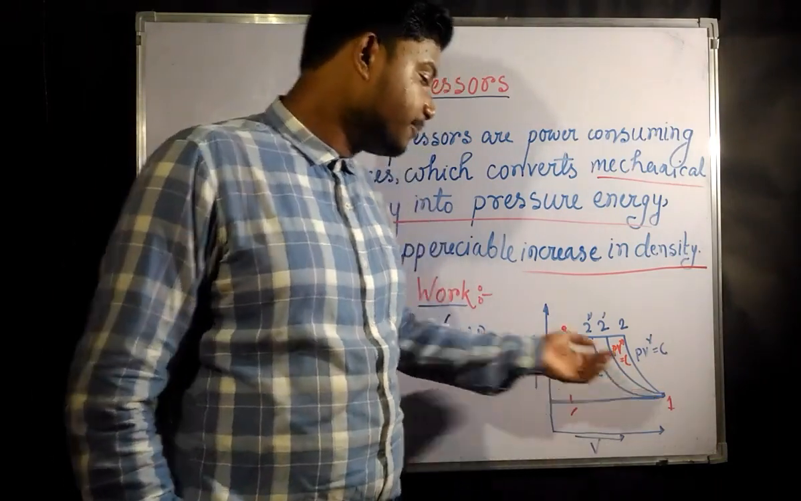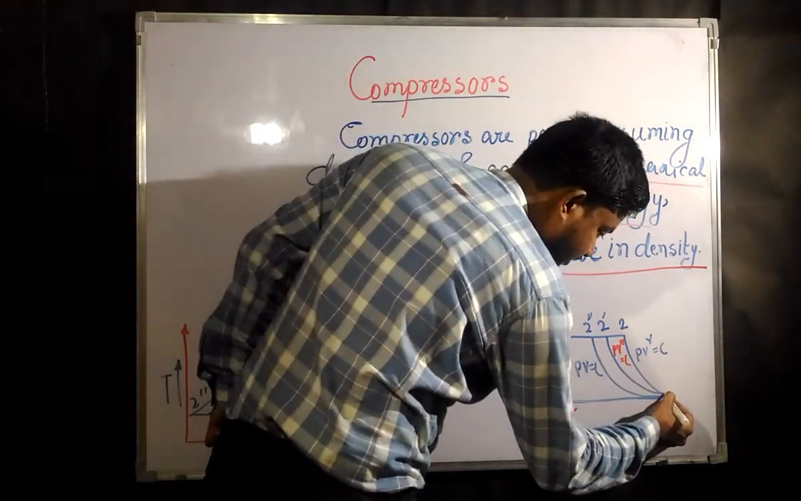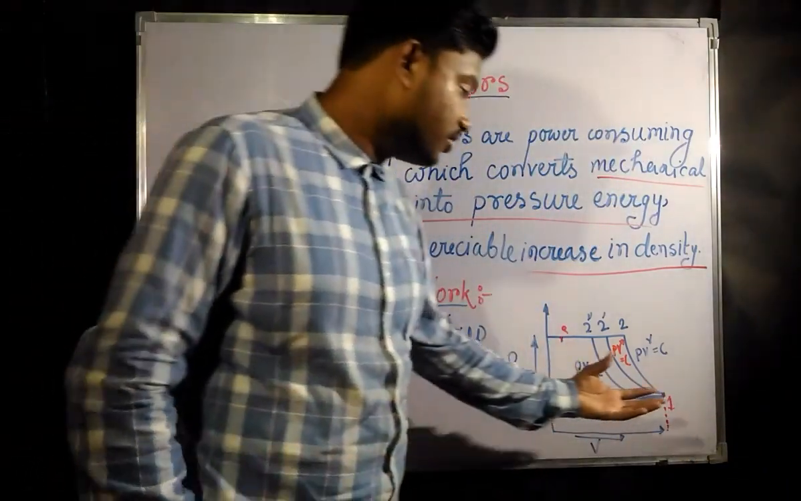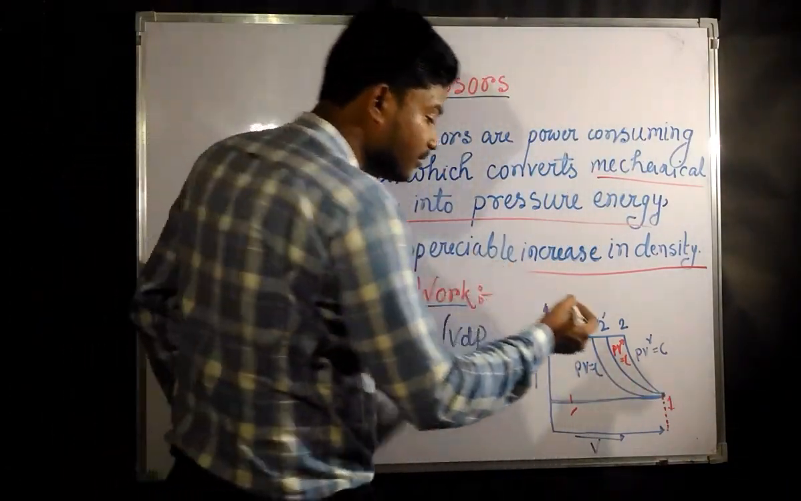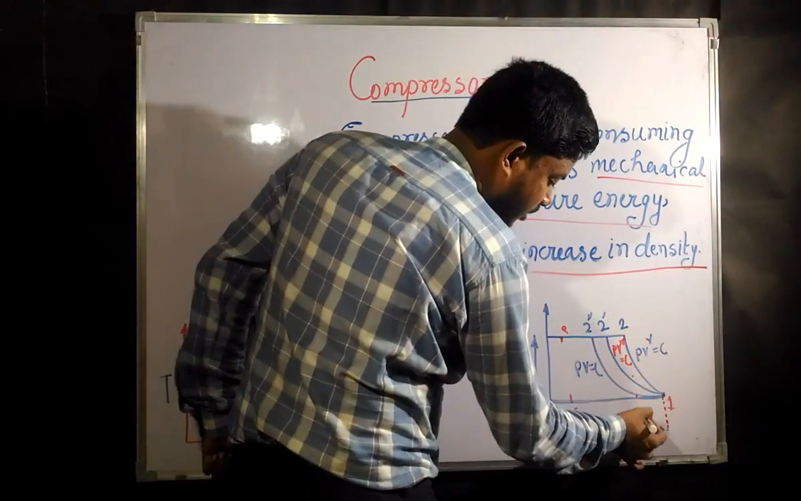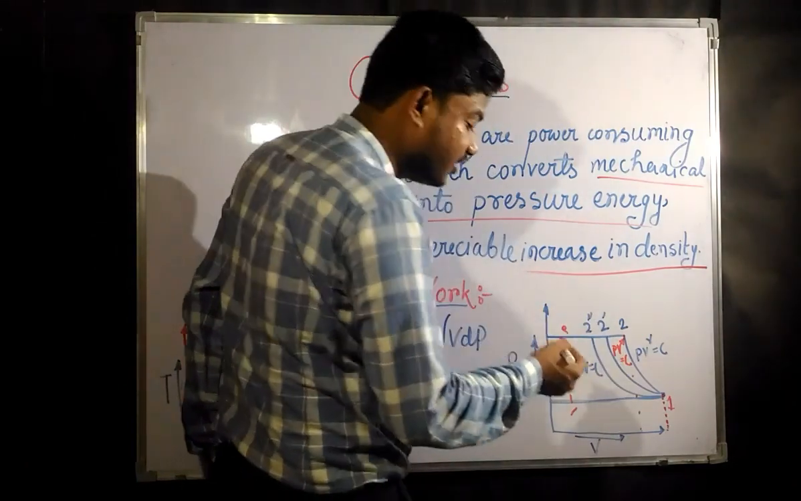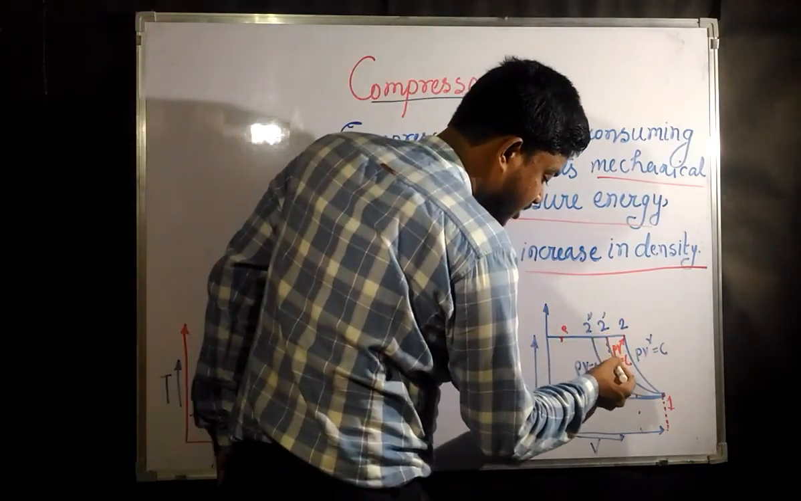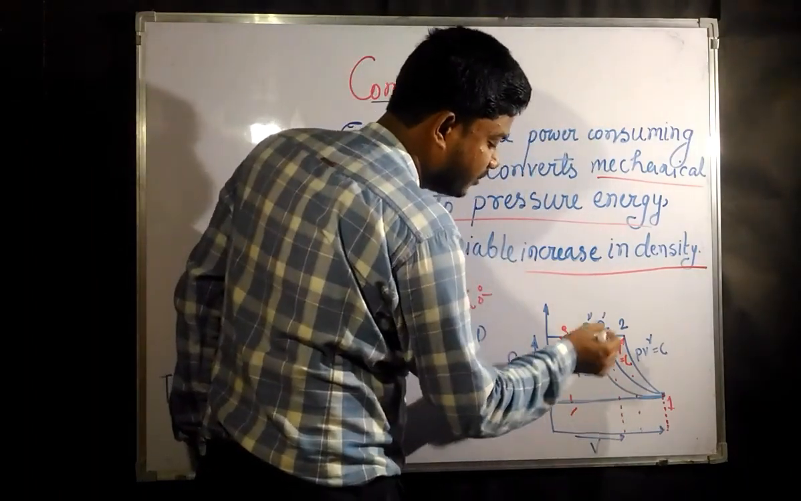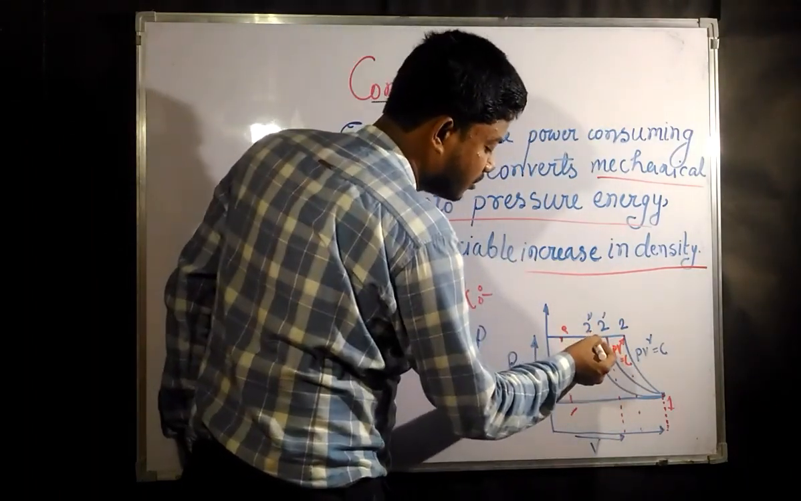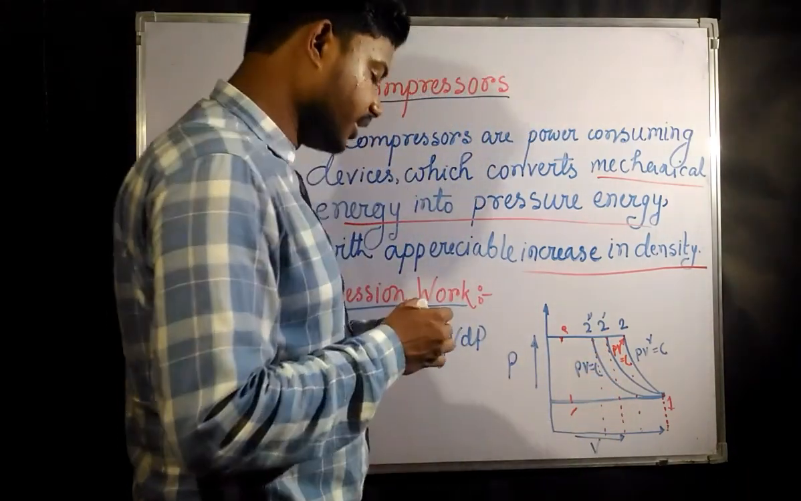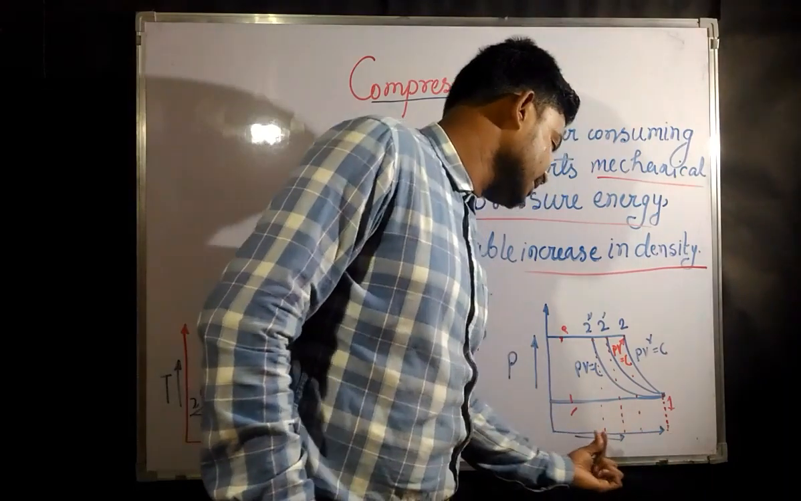In these cases, this is the volume from where we need to compress. This is the original volume, and now we need to compress. If you compress adiabatically, you can compress up to this volume. If you want to compress to a different pressure, you compress only up to this volume, and if you compress isothermally, you can compress up to this volume. So each time the volume is getting decreased.